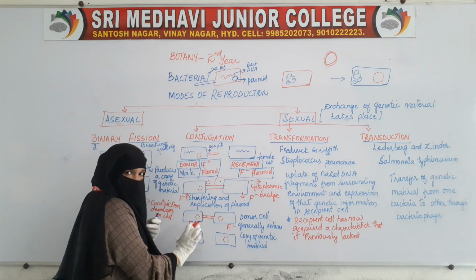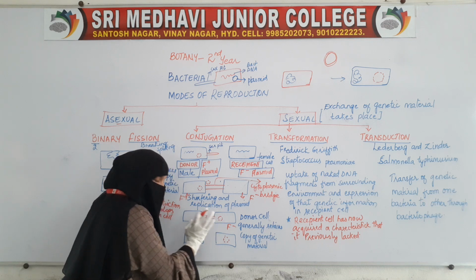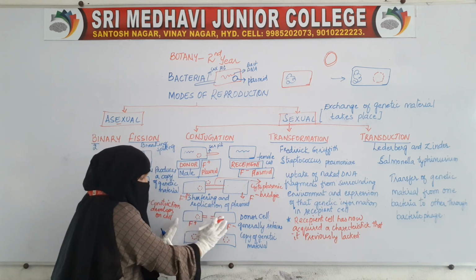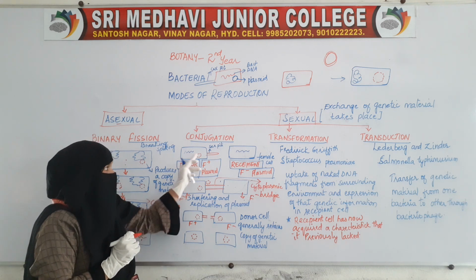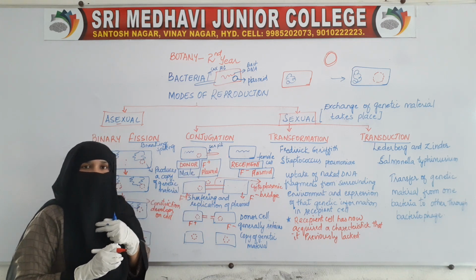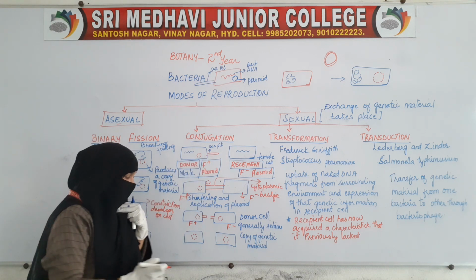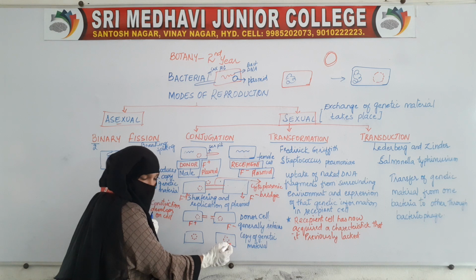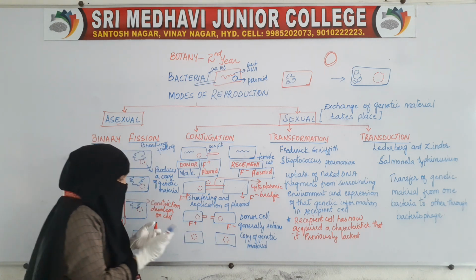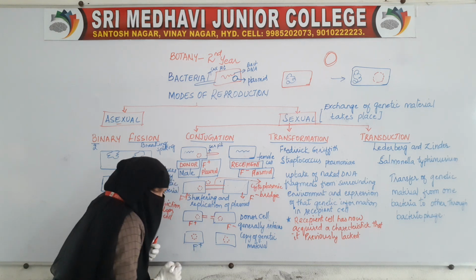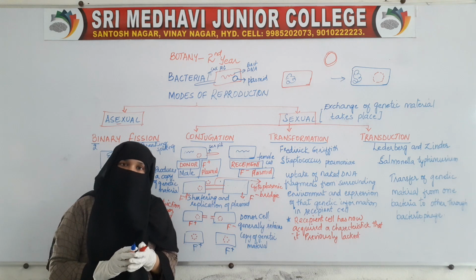Now after the plasmid goes inside the cell, the cytoplasmic bridge disappears. The two bacteria participating in conjugation are called conjugants, and both conjugants get separated. Now each one has one plasmid. This one was already F plus, and now this has also changed to F plus.